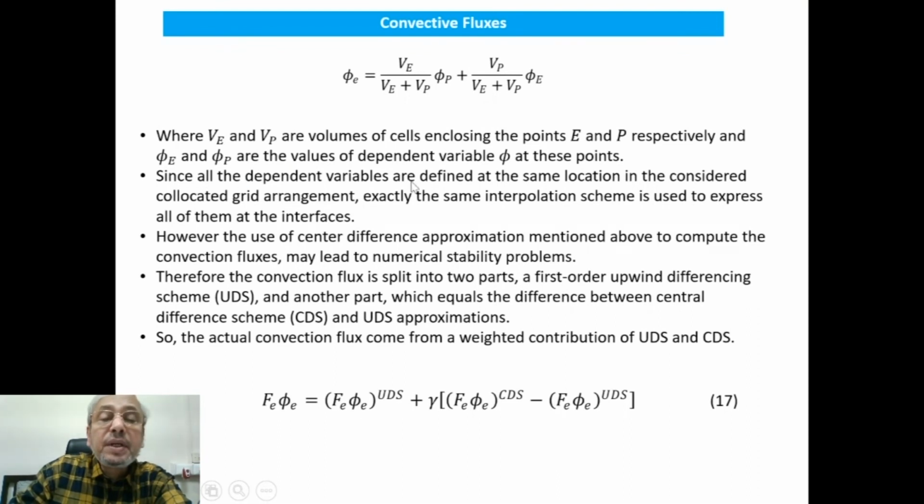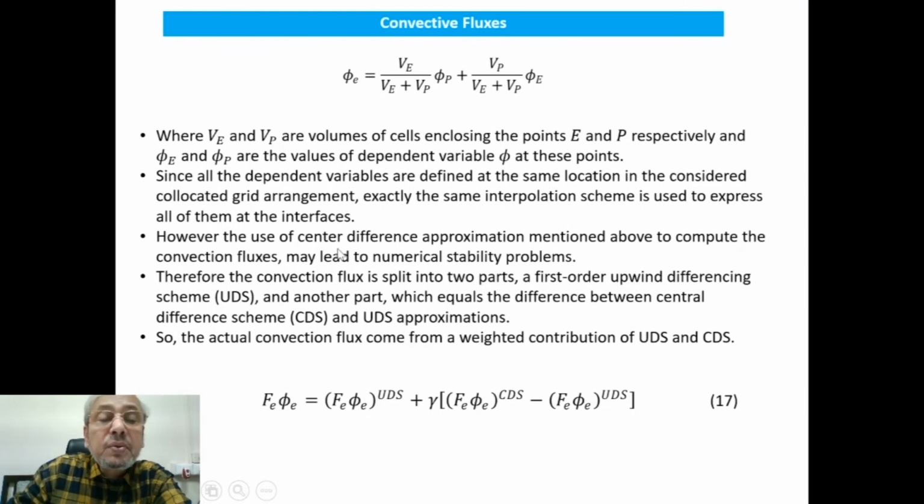Since all the dependent variables are defined at the same location in the collocated grid arrangement, exactly the same interpolation scheme will be used to express all other dependent variables. That means u velocity, v velocity, w velocity, p, all the quantities can be interpolated following this philosophy.